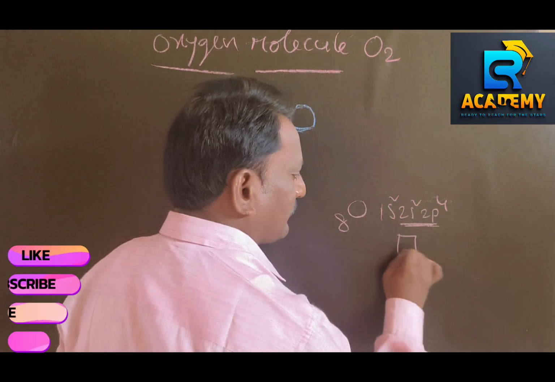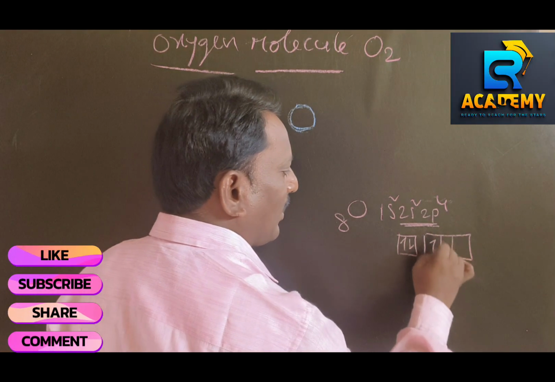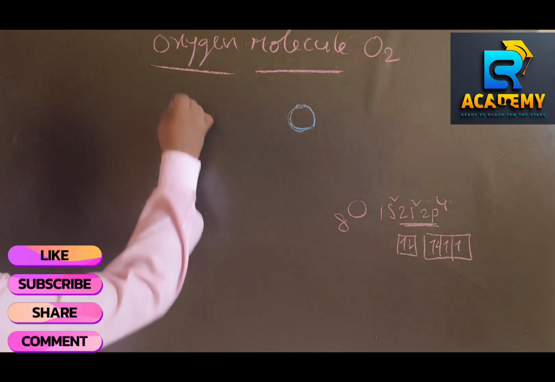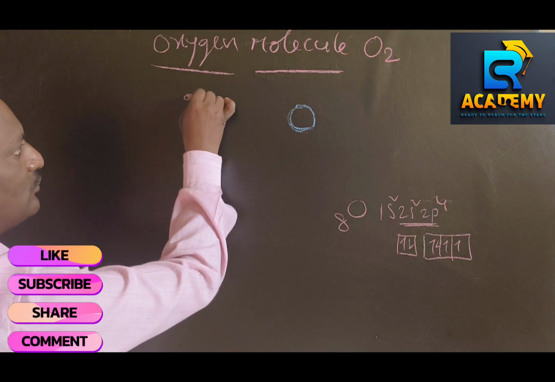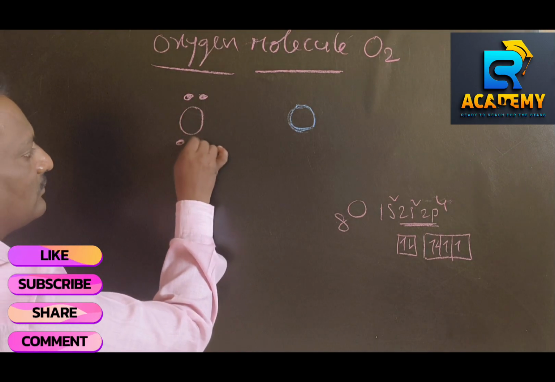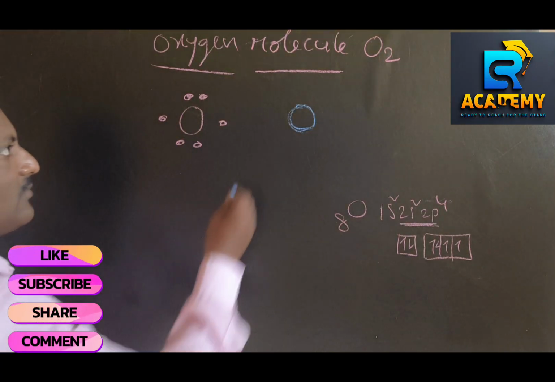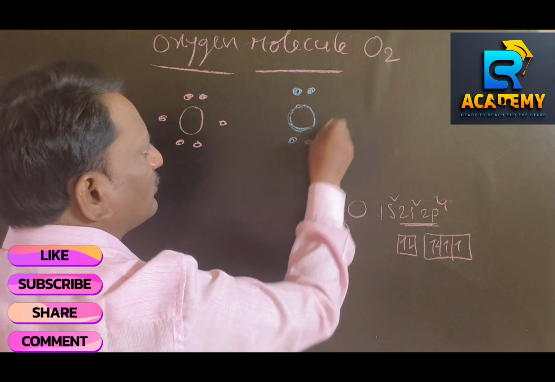The last shell, the second shell, will be the valence shell. Valence electrons: 6 are there. There are 2 pairs of electrons and 2 unpaired. So 2 pairs of electrons, 2 unpaired. This oxygen atom is also the same: 2 pairs of electrons, 2 unpaired.